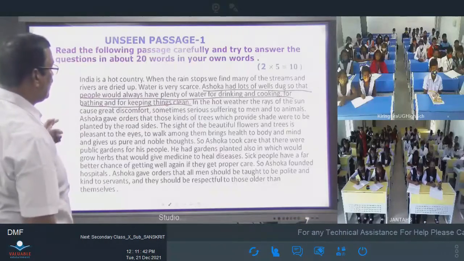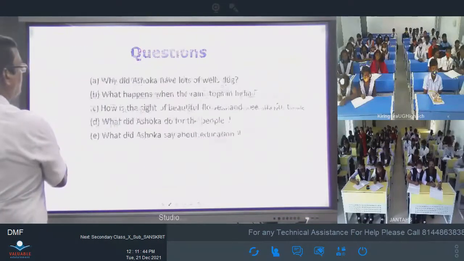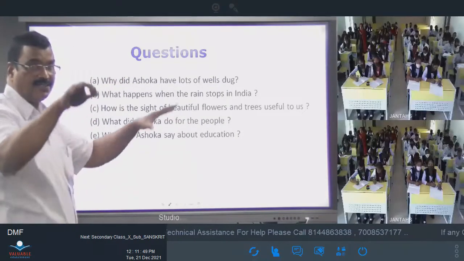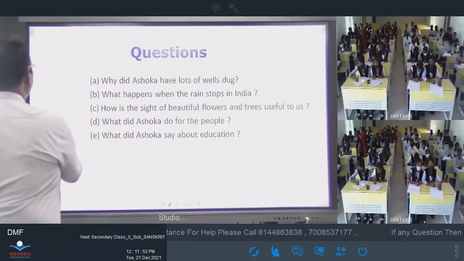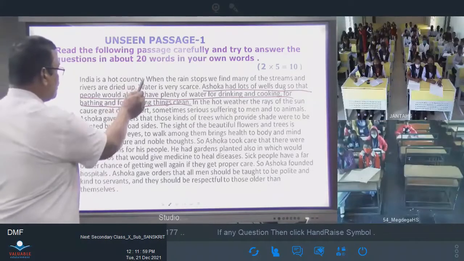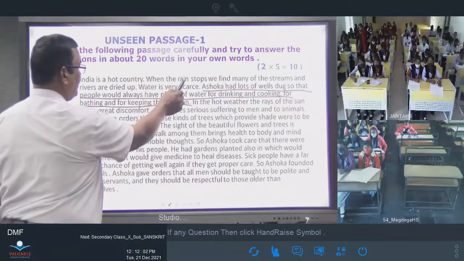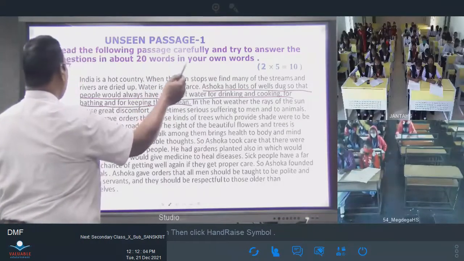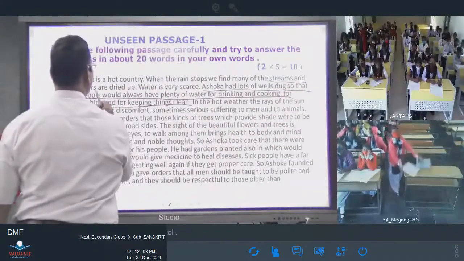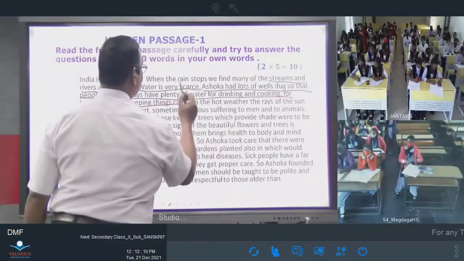Second question, what is the second question? What happens when the rain stops in India? When the rain stops in India, what happens? You see, when the rain stops in India, we find many of the streams and rivers are dried up. Streams and rivers are dried up. Water is very scarce.